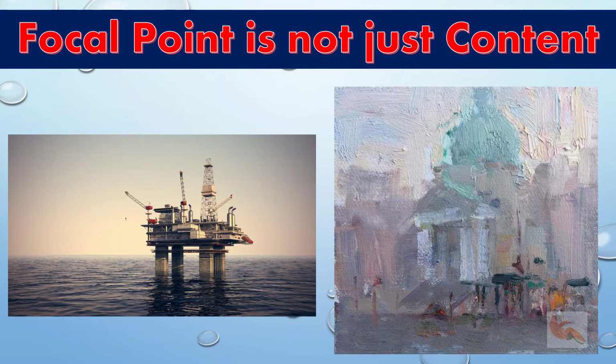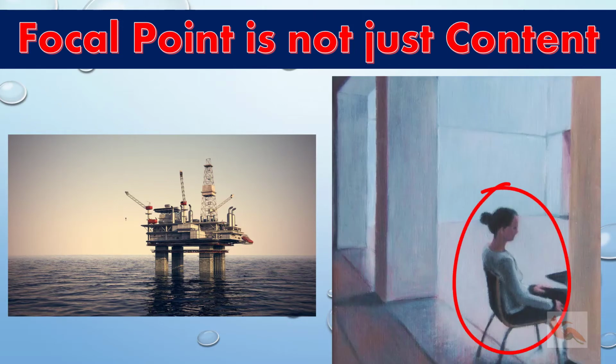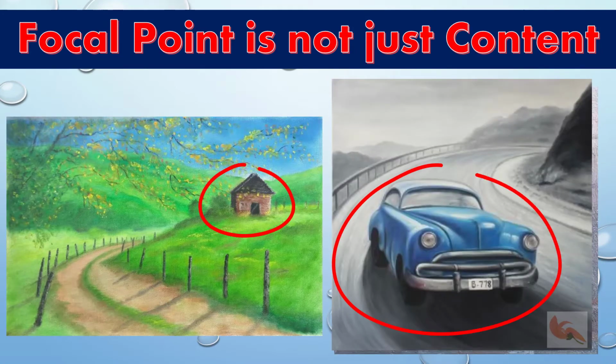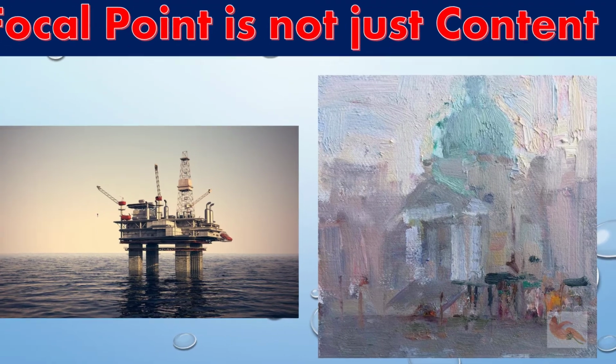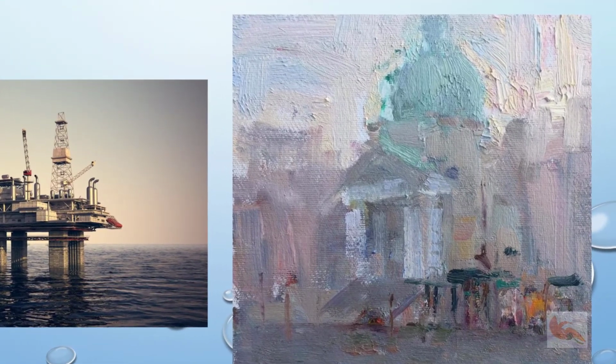But the big mistake we make is to assume that a focal point is created only through its content. That means it can be a figure or a face, a house or a car, or even an oil rig. Focal points are not just defined by their content. They are defined also by their characteristics, like their tonal value, their color, and their texture.